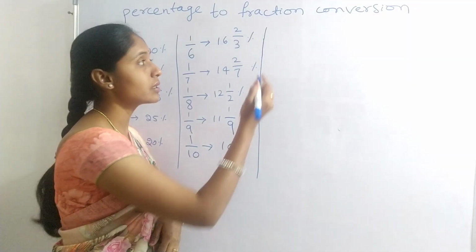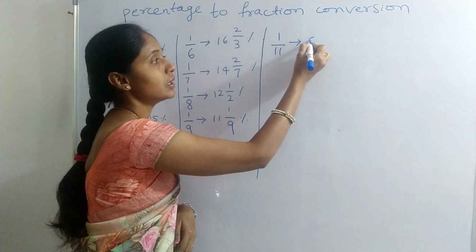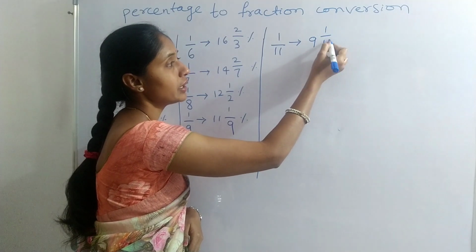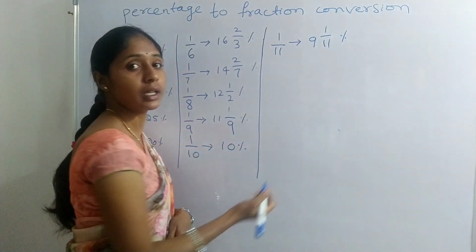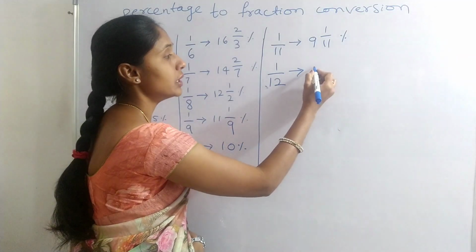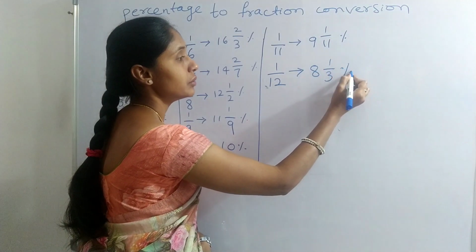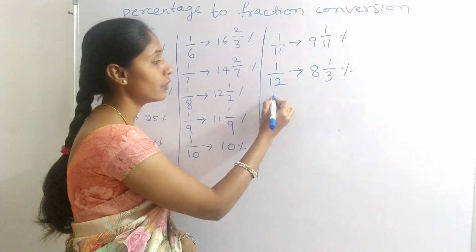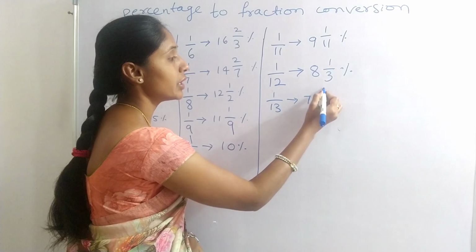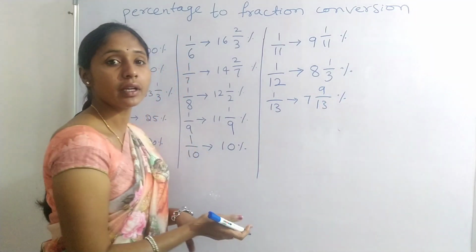Next, 1 divided by 11 is 9 1 by 11 percent. Next, 1 divided by 12 is 8 1 by 3 percent. Next, 1 divided by 13 is 7 9 by 13 percent. Got it?